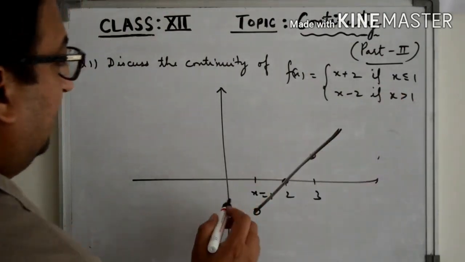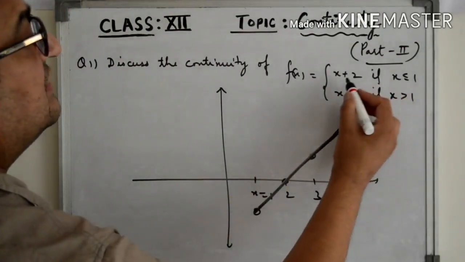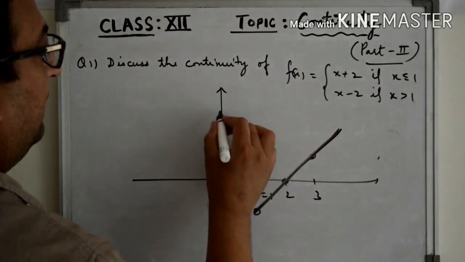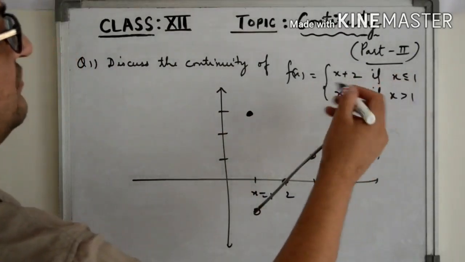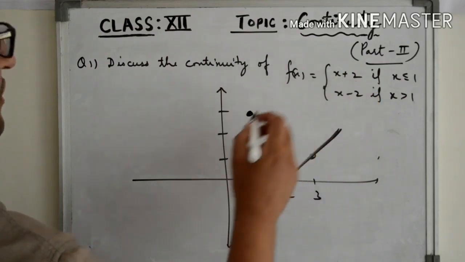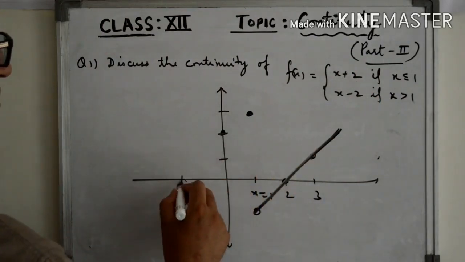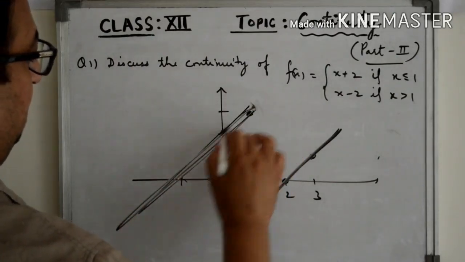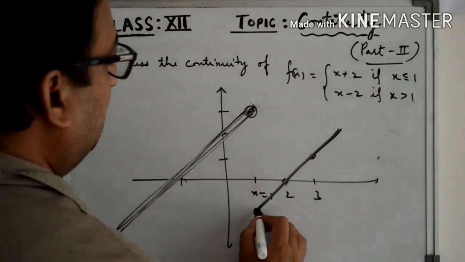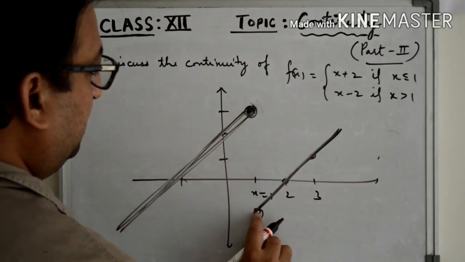At 1, the value of the function is 1 plus 2, that is 3. So this is the value of the function at 1. And for the values of x which are less than 1, at 0 the value is 2, and at minus 2 it will be 0. So this is the graph of this function. This point is included, this point is excluded.